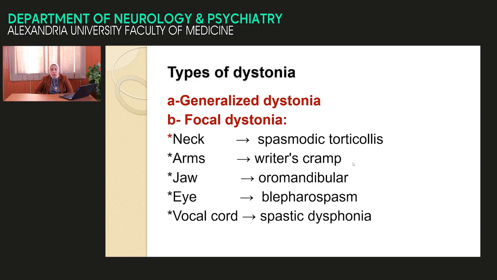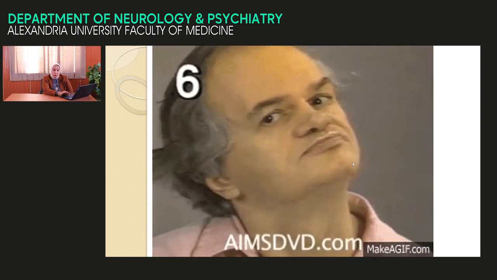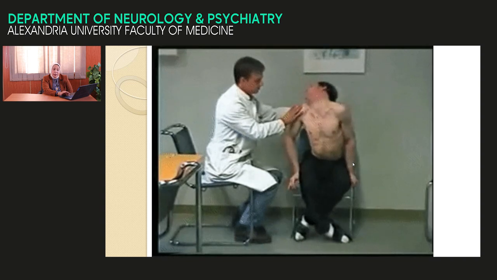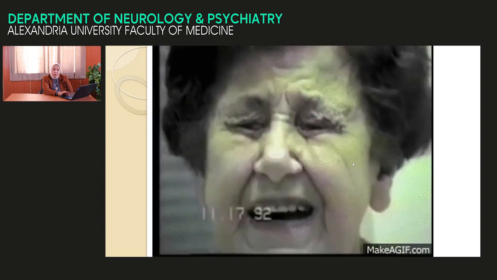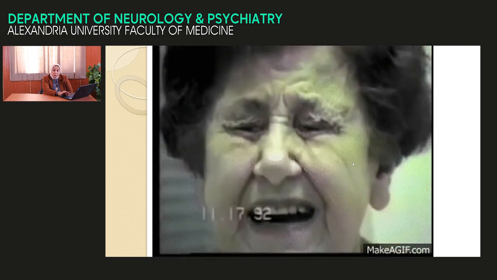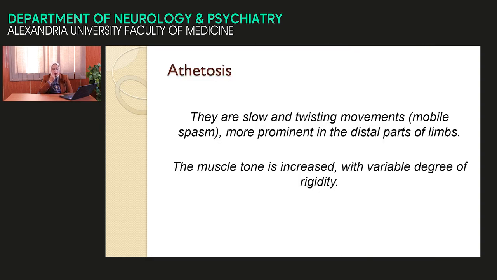When it involves the vocal cord, spastic dysphonia. This is an example of neck dystonia, torticollis. This is an example of neck, trunk and limb dystonia. This is an example of eyelid dystonia, blepharospasm, sustained repetitive muscle contraction. Dystonia occurs along the long axis of the body.